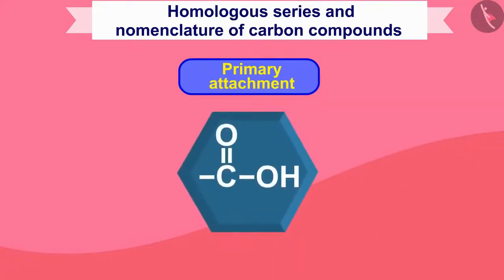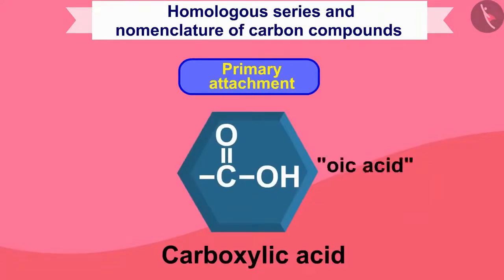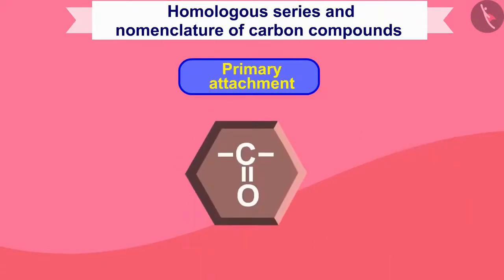If you see COOH, this is carboxylic acid. For this, we will say oic acid. If you see CO, this is ketone, and you will write one for it.